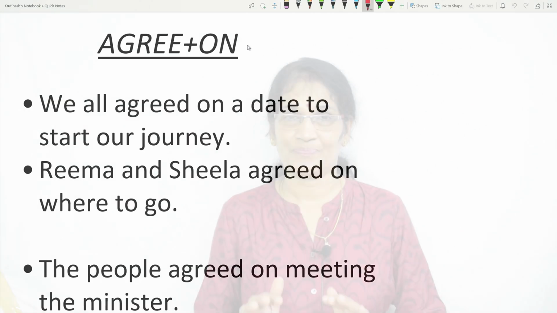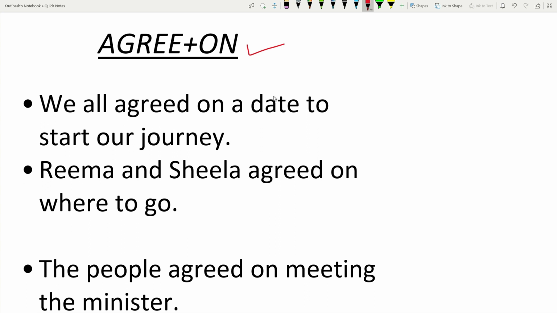Then agree plus on. Agree on. We can use agree on a topic or a subject. If it is a plan or doing something, there you use agree on. As per the object, we use the preposition on after the verb agree.